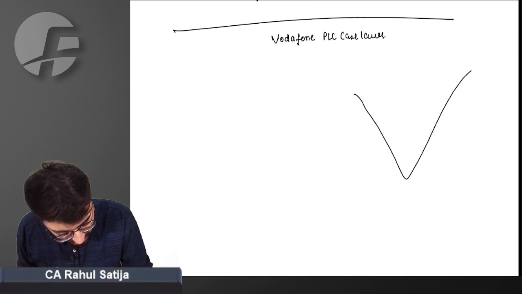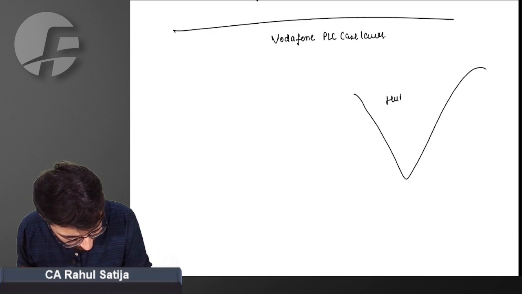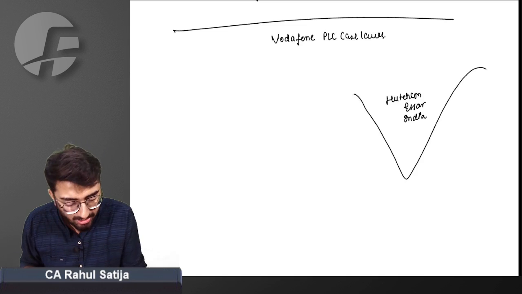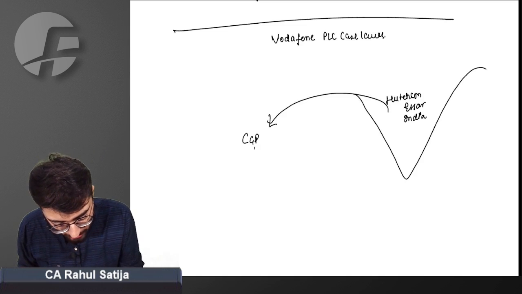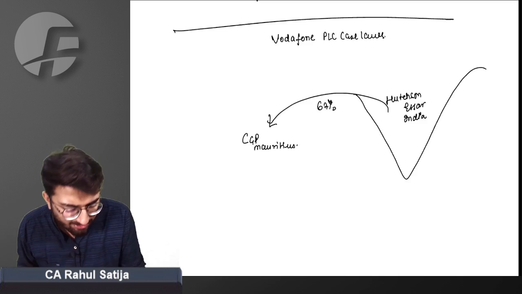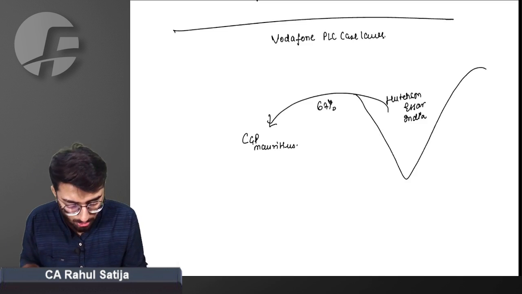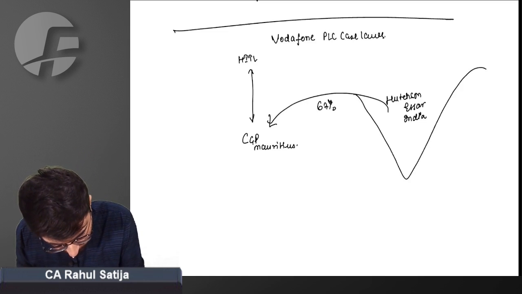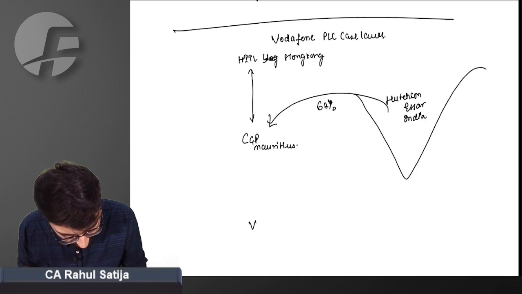What happened here was there is a company named Hutchison SR India. It was a subsidiary of a company called CGP Mauritius. CGP Mauritius held 67% of Hutchison SR. CGP had an ultimate parent called HTIL, Hong Kong. And we had a party called Vodafone PLC.